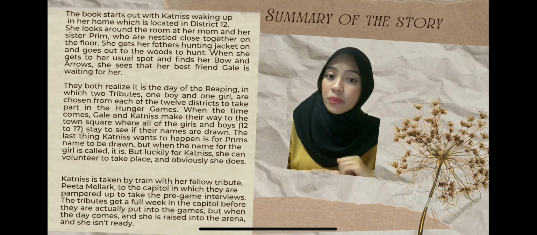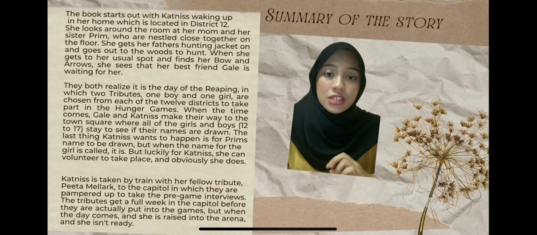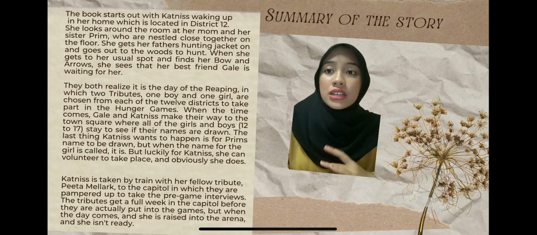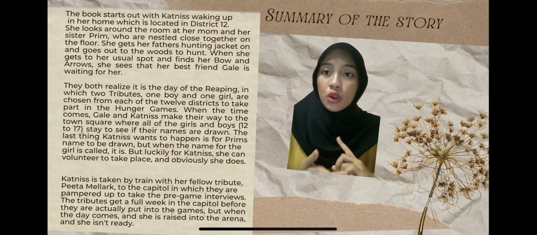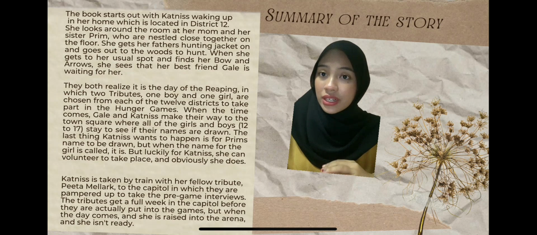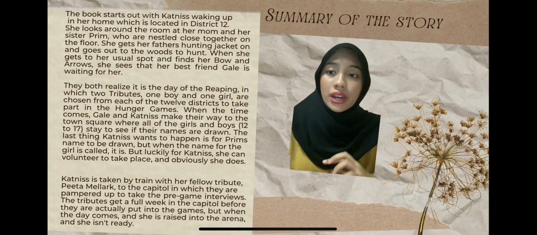Lastly, I will tell you about the summary of this book. The book starts out with Katniss waking up in a home which is located in District 12. She looks around the room at her mom and her sister Prim, who are nestled close together on the floor. She gets her father's hunting jacket on and goes out to the woods to hunt.